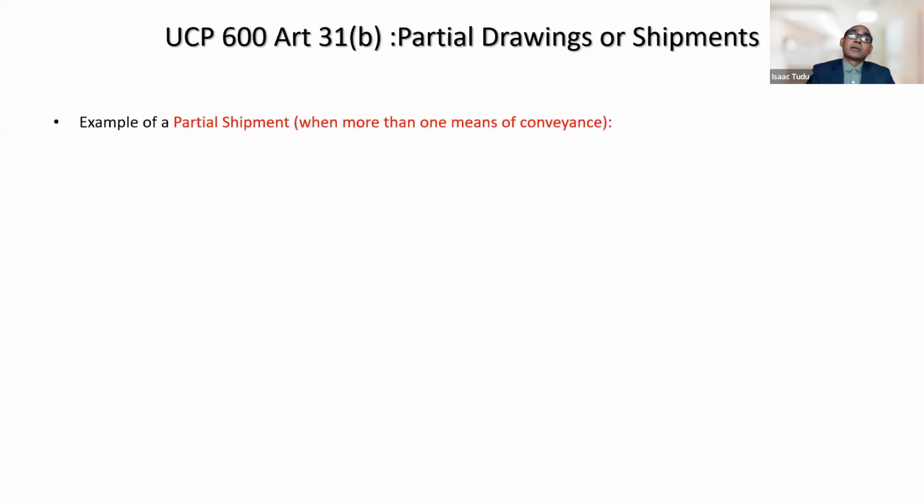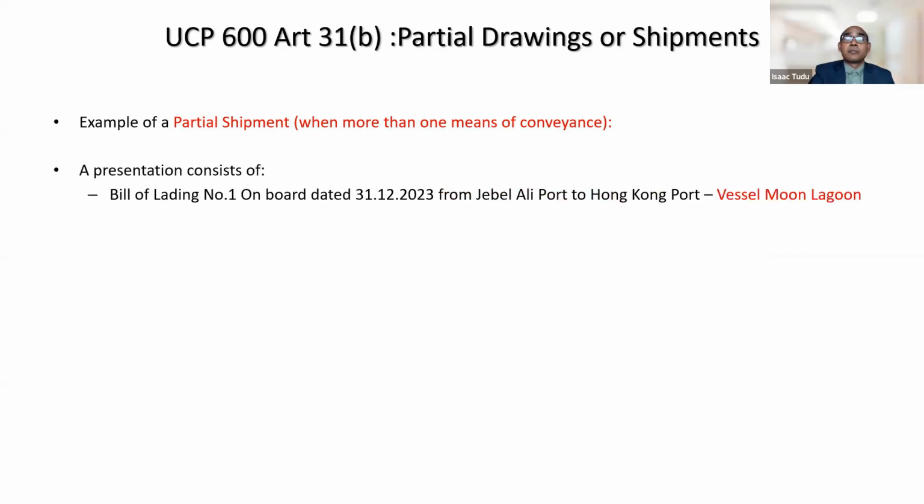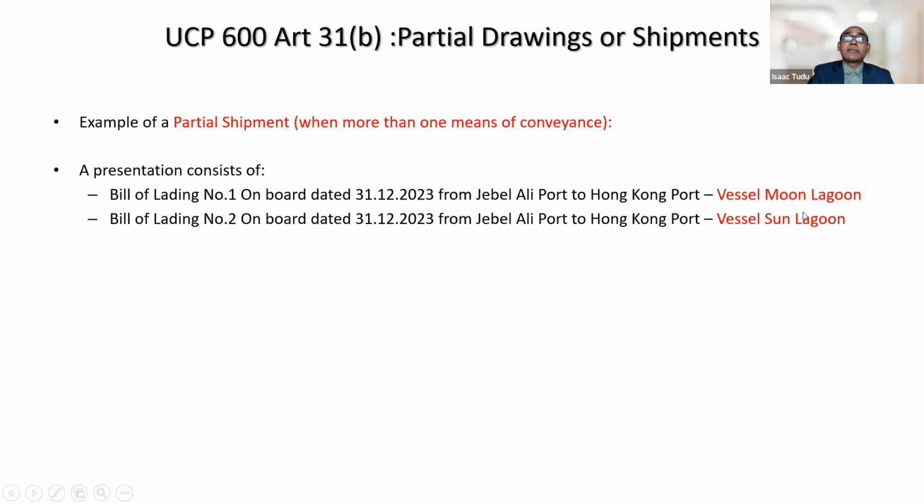So, an example of a partial shipment where more than one means of conveyance has been used: a presentation consists of bill of lading number 1 on board date 31st December from Jebel Ali port to Hong Kong port, vessel Moon Lagoon. And in the same presentation, you have bill of lading number 2, same shipped on board date 31st December from Jebel Ali Port to Hong Kong Port, vessel Sun Lagoon.